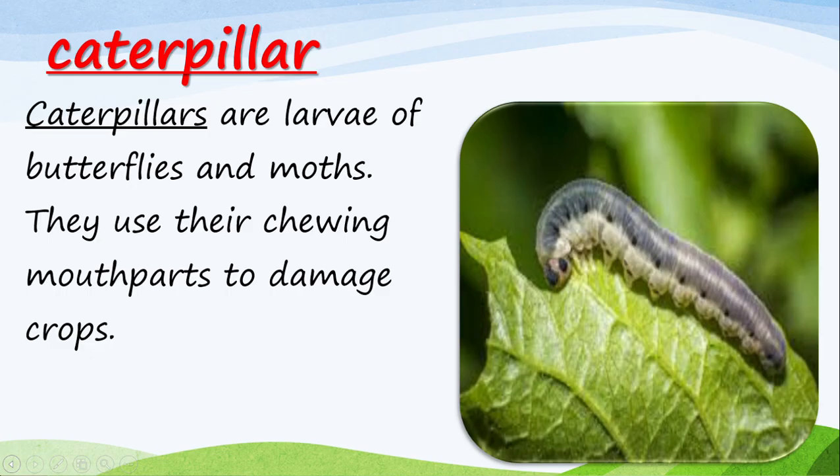Now we have said that the last common pest is what we call caterpillar.